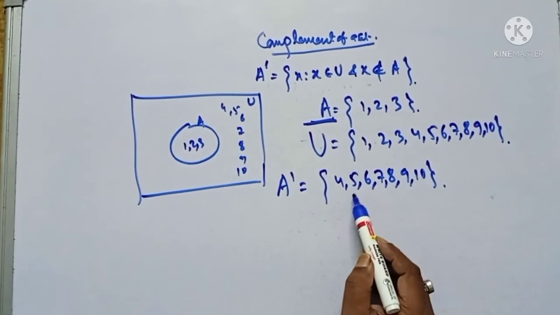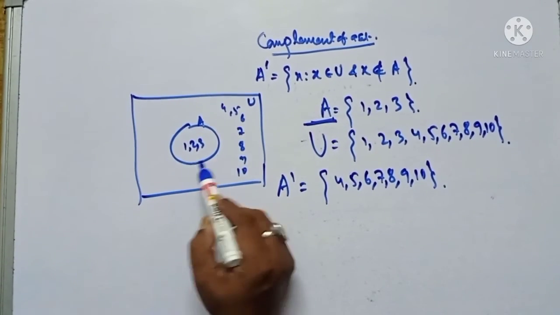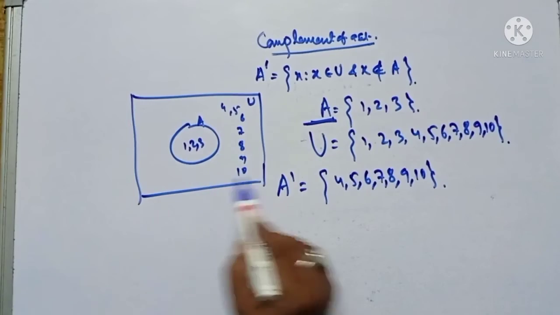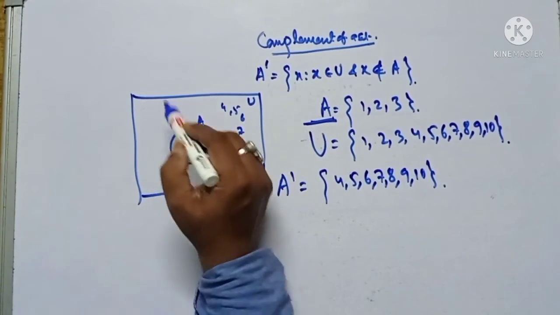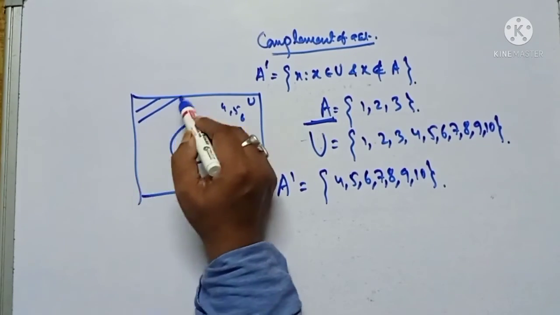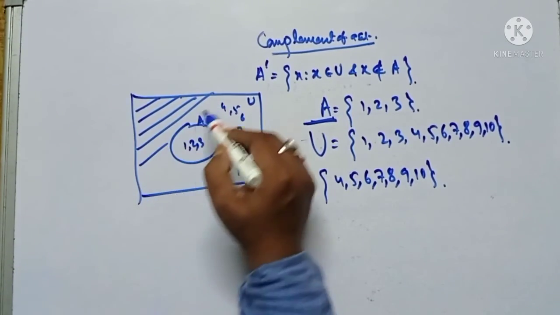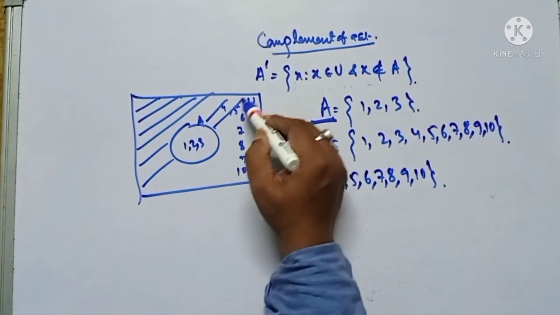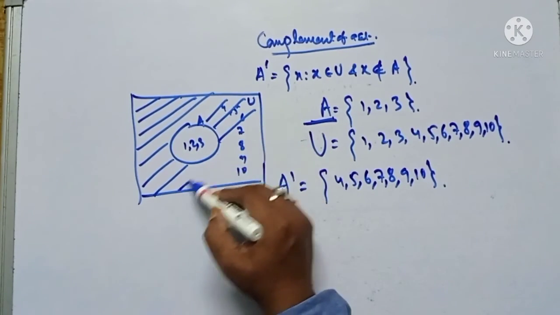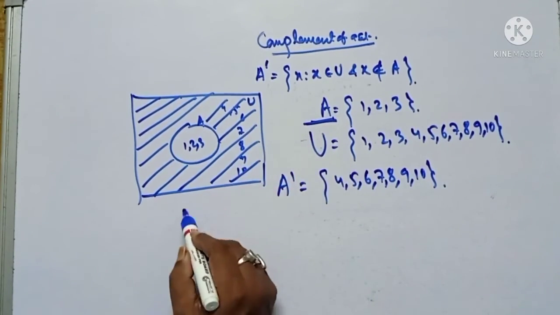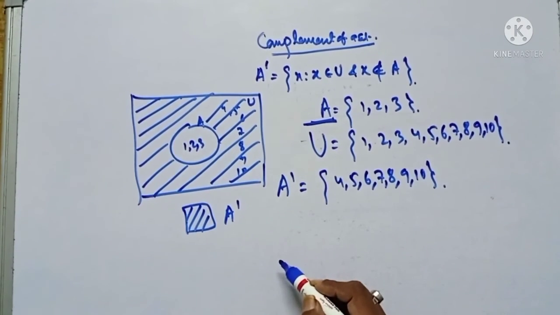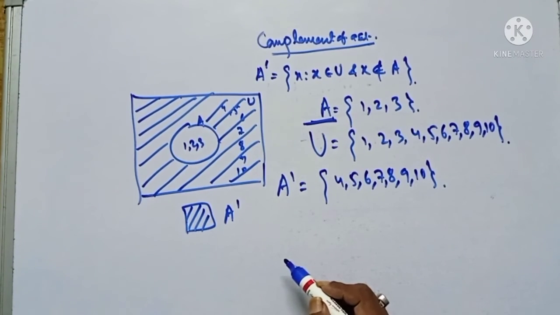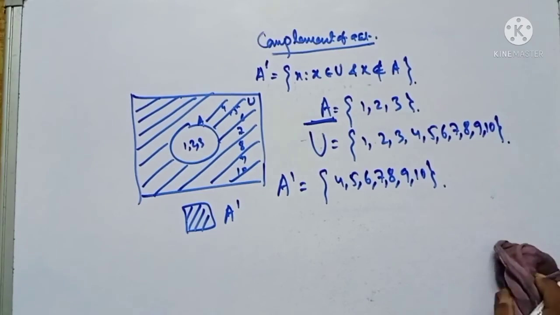The A dash area is outside the A circumference. This shaded portion is your A dash area. This is A complement. There are also some properties of complement.